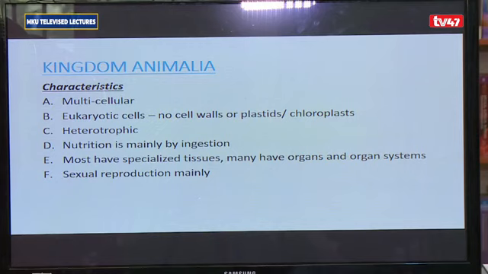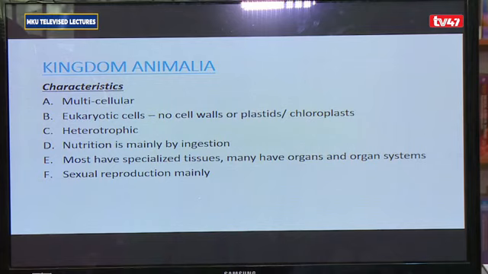The characteristics of the animals: 1, they are multicellular, meaning they are made up of many cells. 2, they are eukaryotic, meaning they have a cell that has a distinct nucleus covered by a nuclear membrane and distinct organelles. And this cell doesn't have a cell wall and doesn't have plastids. 3, they have heterotrophic nutrition, meaning they obtain food material from other organisms. They don't synthesize their food material.